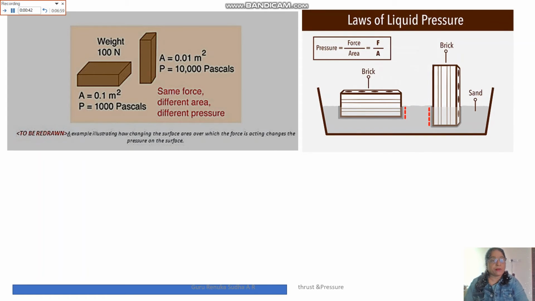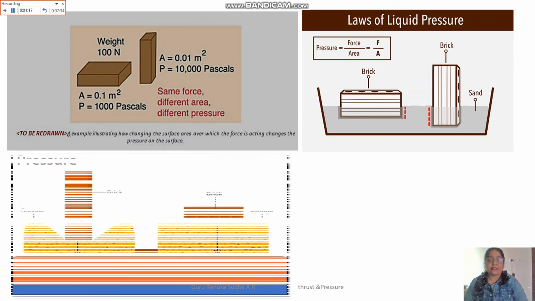Observe this example in order to understand this, according to the law of liquid pressure. When bricks are placed in this way, we can see how much they sink inside the pond, or a bowl which contains water. See the depth to which they have immersed in the water. The vertically placed brick went deeper inside the water tub than the horizontally kept brick. This can also be easily understood by this example.